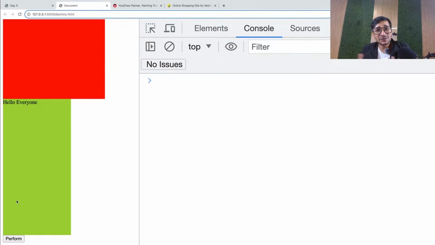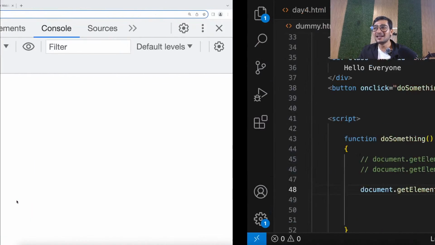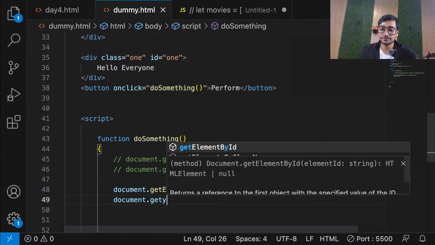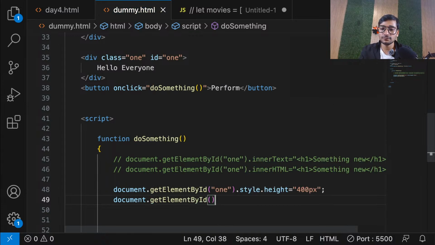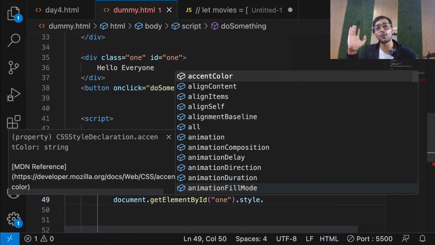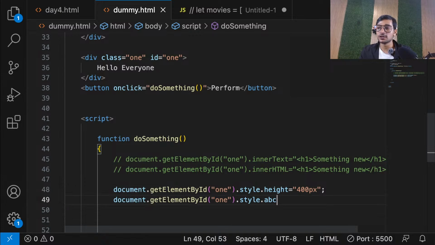That's how it works. And guys, you can change anything, background color, whatever you want, literally up to you. Let's say I also want to change background color, not only height. So write it again, select the element again. Now guys, which property do I want to change? Background color, but again, the main thing is style, then dot any property. So I can write background color.